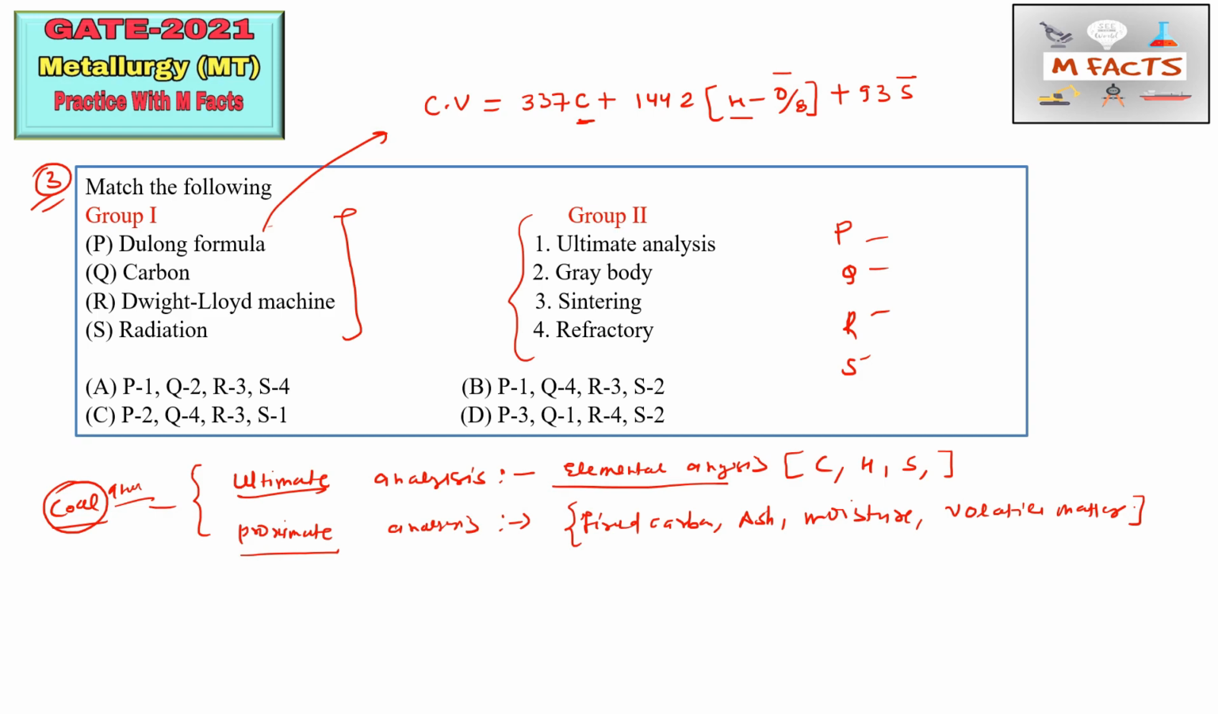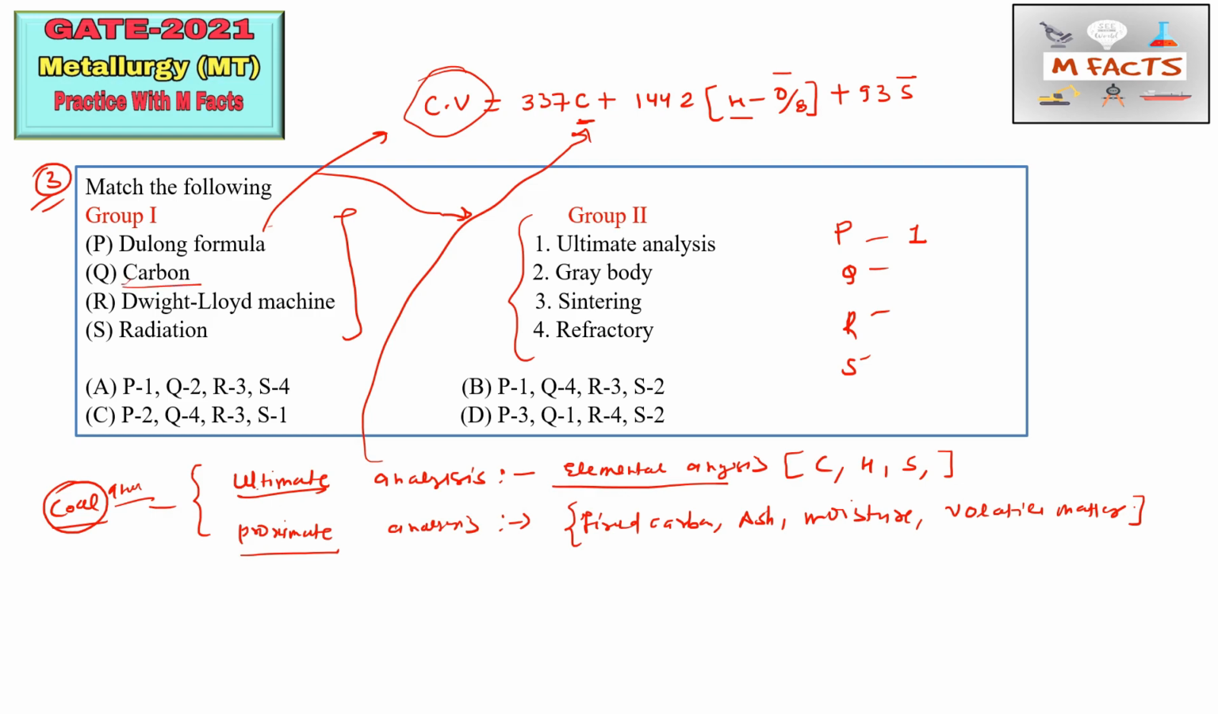This ultimate analysis is indirectly related to the calorific value that is represented through the Dulong formula. Dulong formula is related to ultimate analysis, because without knowing the carbon, hydrogen, and oxygen percentage, we cannot find the calorific value. So that's why Dulong formula is related to ultimate analysis. So P we can match by 1. Okay, so Q, what is Q?